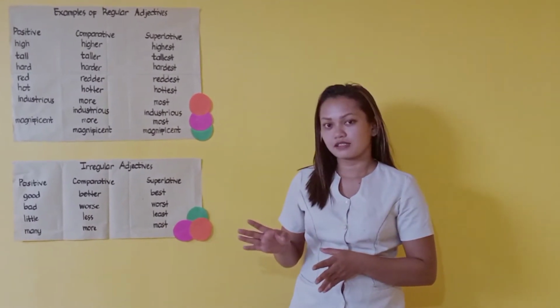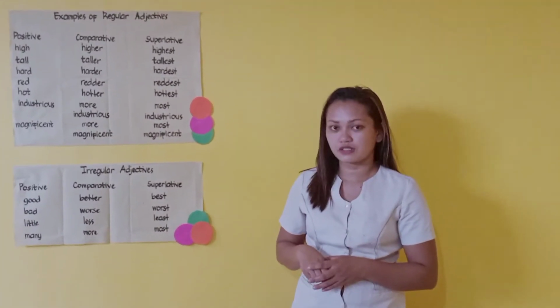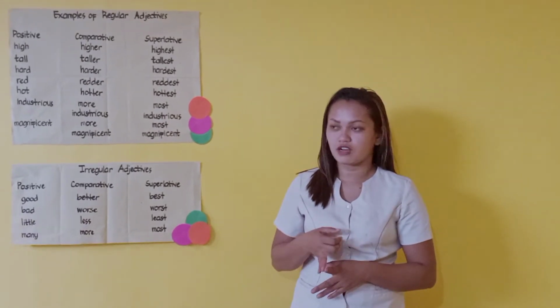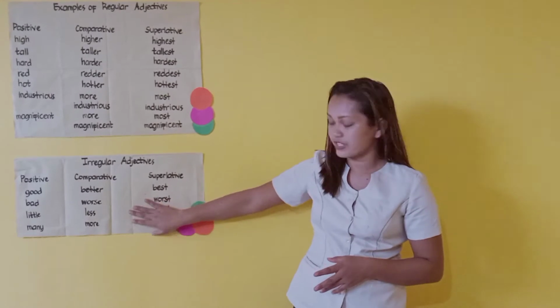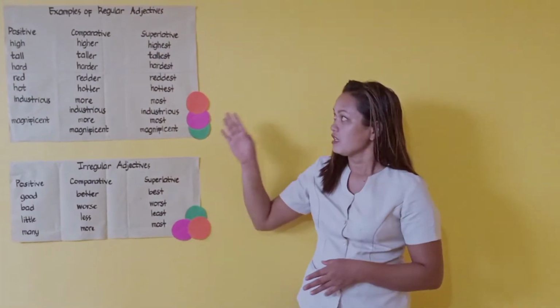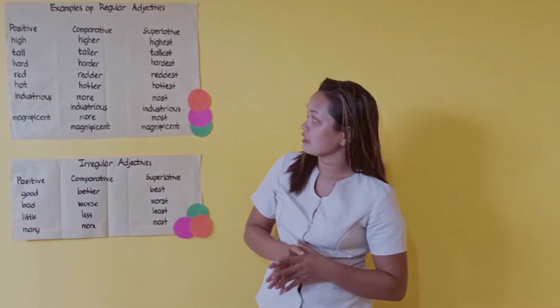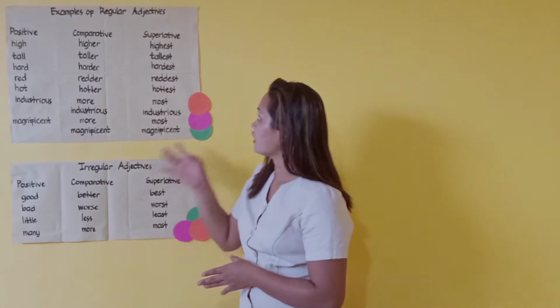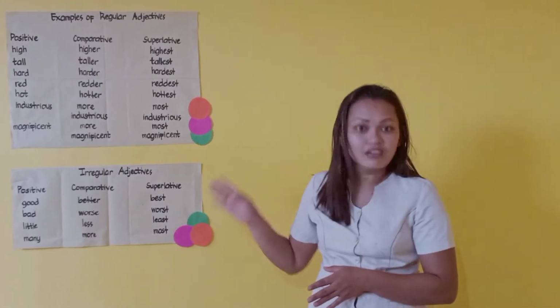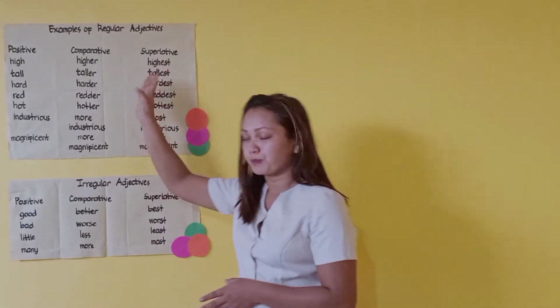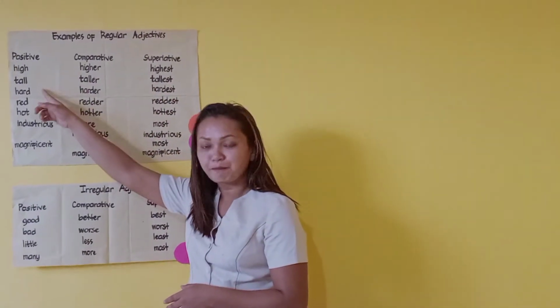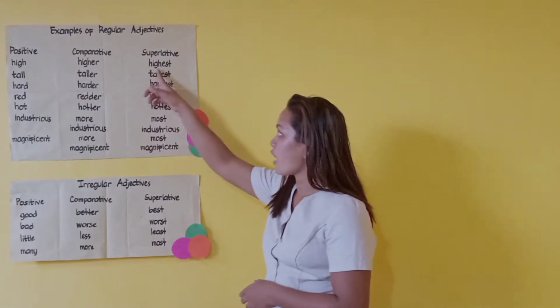Okay, here are some lists of the regular adjectives. Remember class that there are 2 kinds of adjectives. We have the regular and irregular. So first here we have the regular adjectives. We have from positive to comparative to superlative. We have from high to higher to highest.